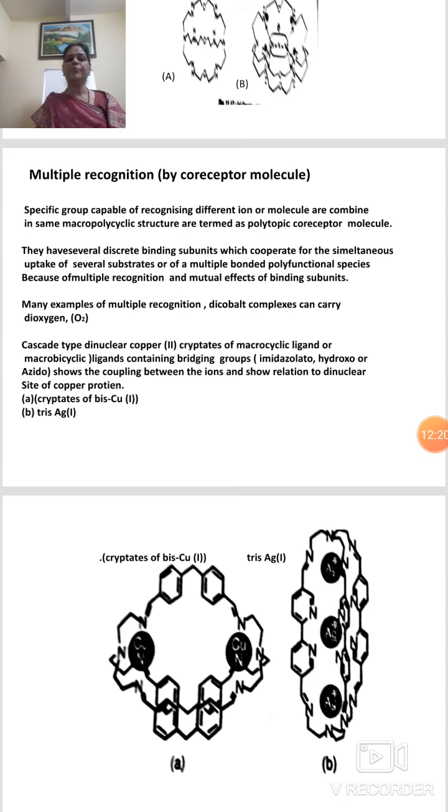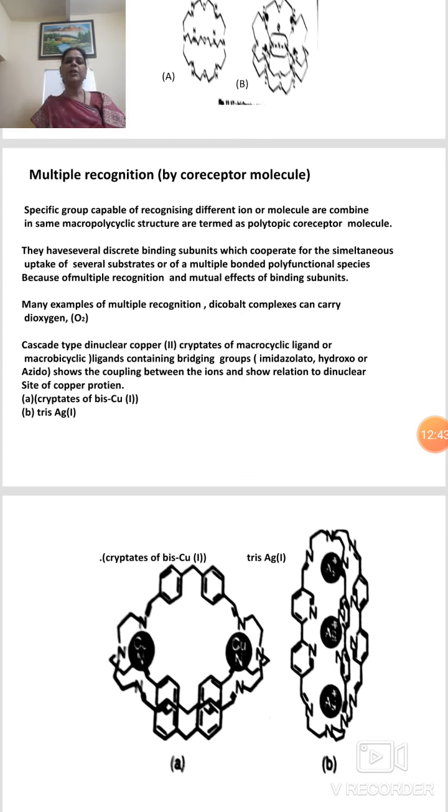They have several discrete binding subunits which cooperate for the simultaneous uptake of several substrates or of a multiply bonded polyfunctional species, because of multiple recognition and mutual effects of the binding subunits.